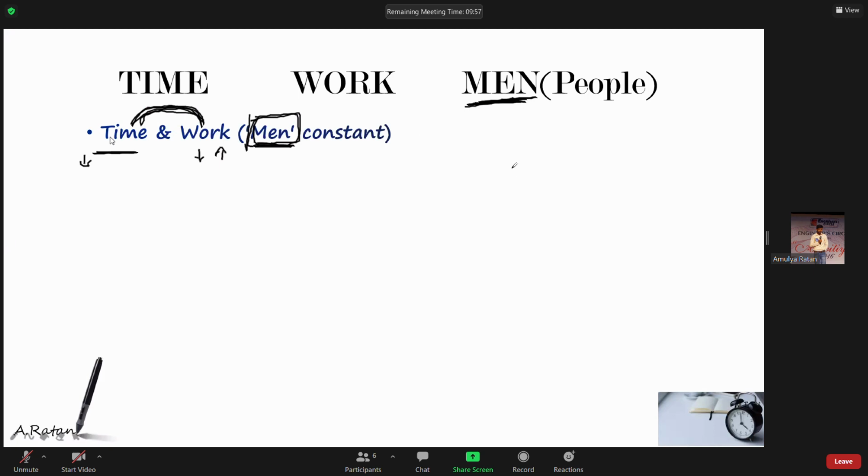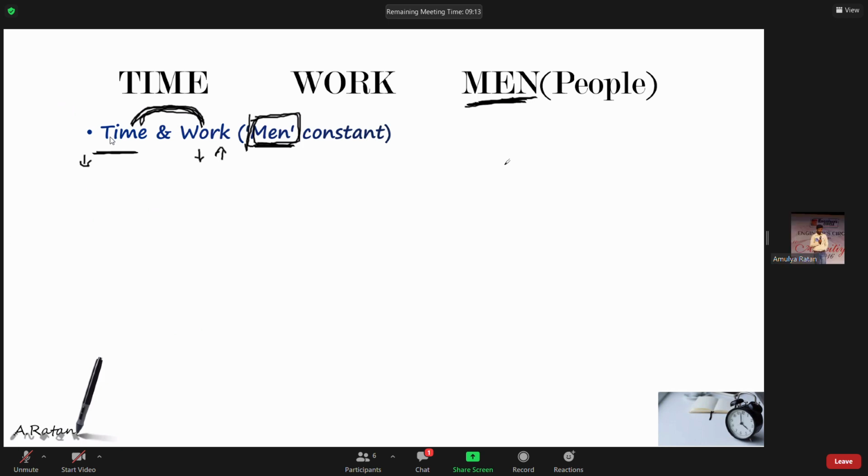See, let us understand. If you give me more time, whether I'll do more work or less work? I'm a constant person, only one person. More time, more work. Less time, less work. Am I right? Overall, if in 5 days I can write 5 books, in 10 days will I write less than 5 books or more than 5 books? Obviously more than 5 books. More time, I can do more work; less time, less work. Am I right, Mahesh?